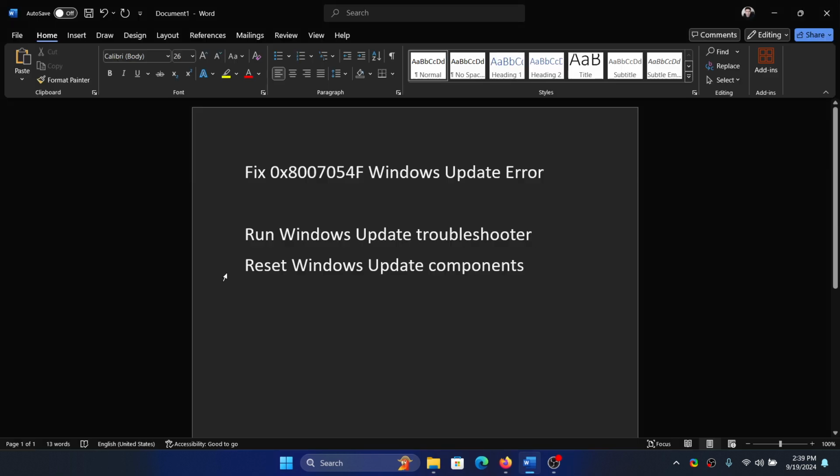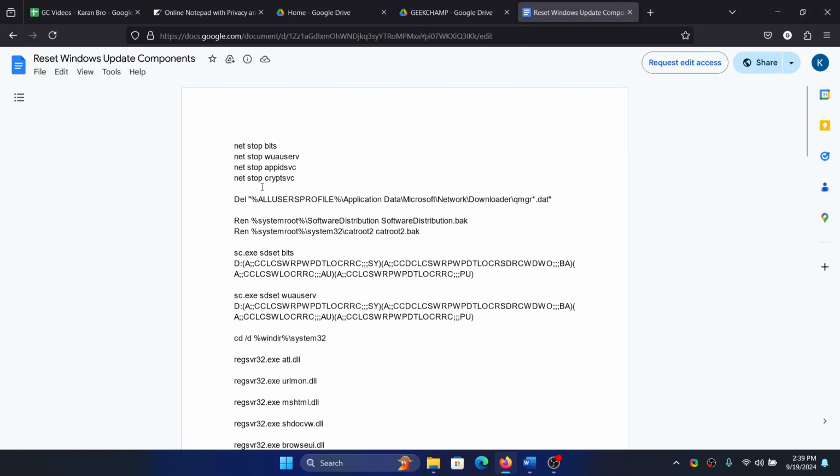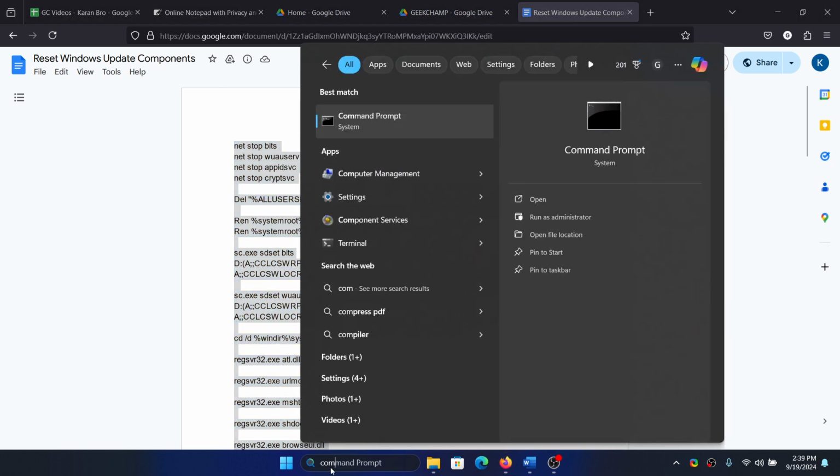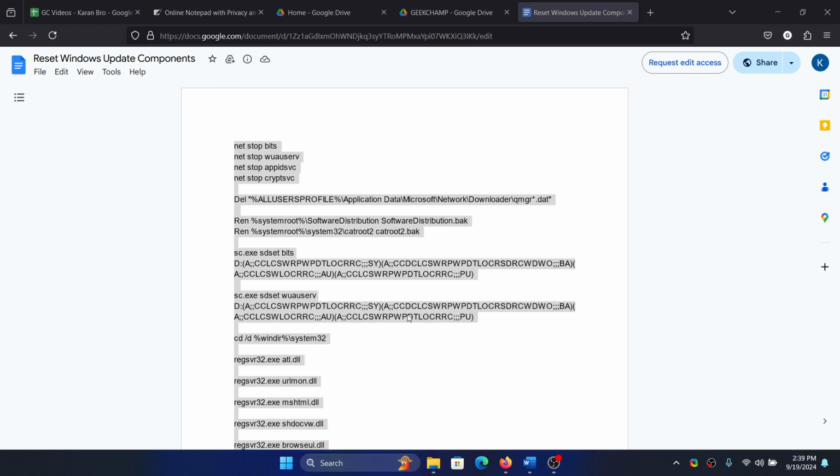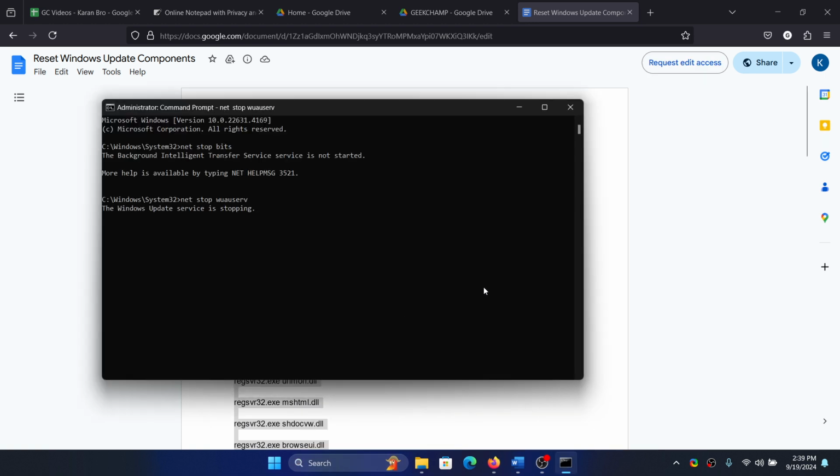The next solution is to reset Windows Update components. So we have a script for you. All you need to do is copy this script, search for command prompt in the Windows search bar, click on Run as Administrator, paste the script here and hit enter.